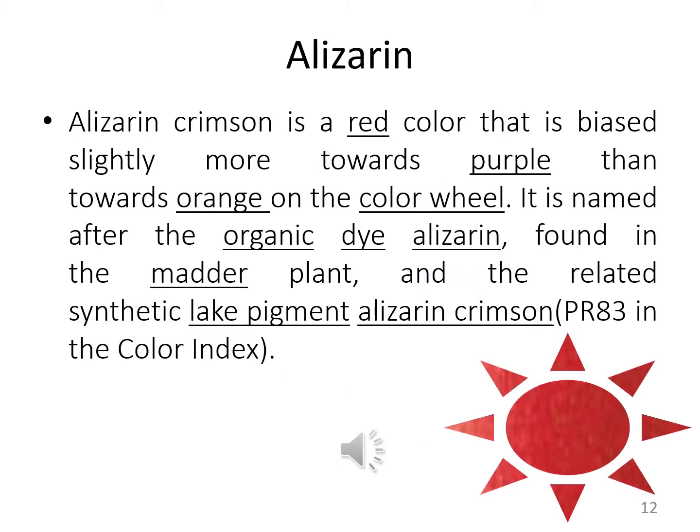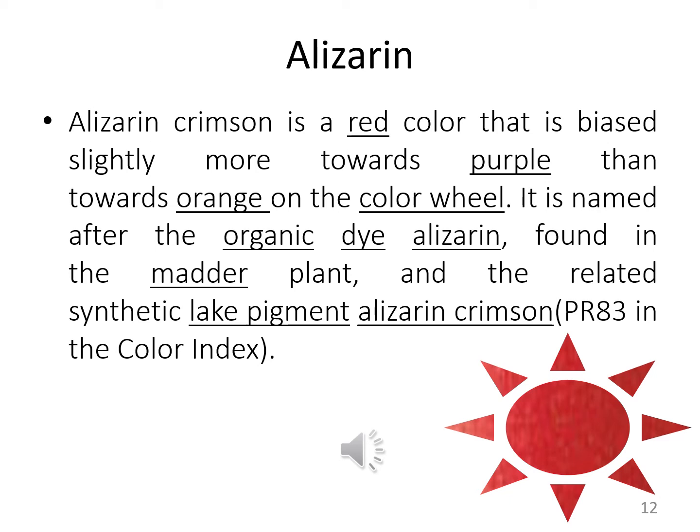Alizarin. So what is alizarin and what is its role? Alizarin crimson is a red color that is biased slightly more towards purple than towards orange on the color wheel.